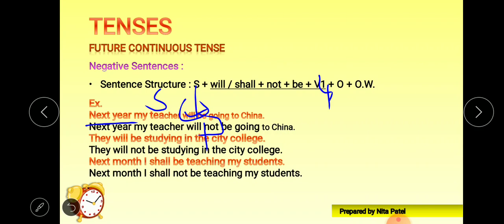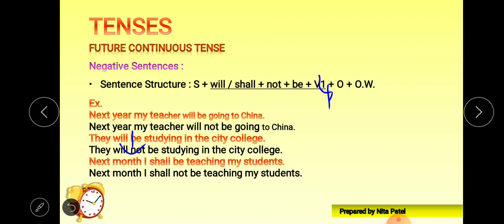Same thing, right? They will be studying in the city college. They will be studying in the city college. Now look at this. We put not just after will. They will not be studying in the city college.